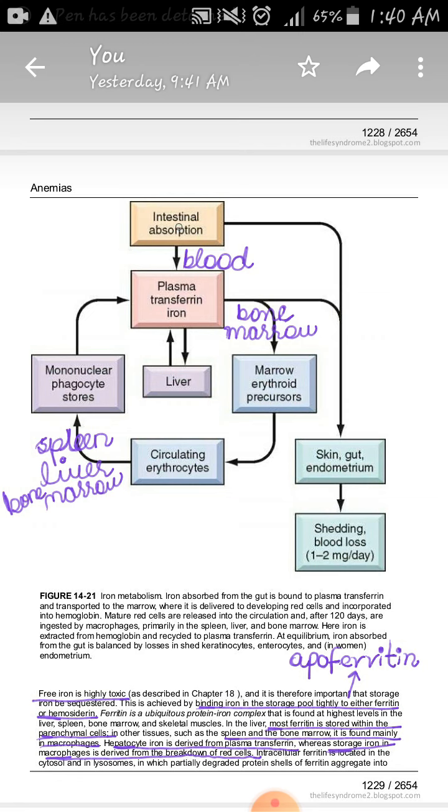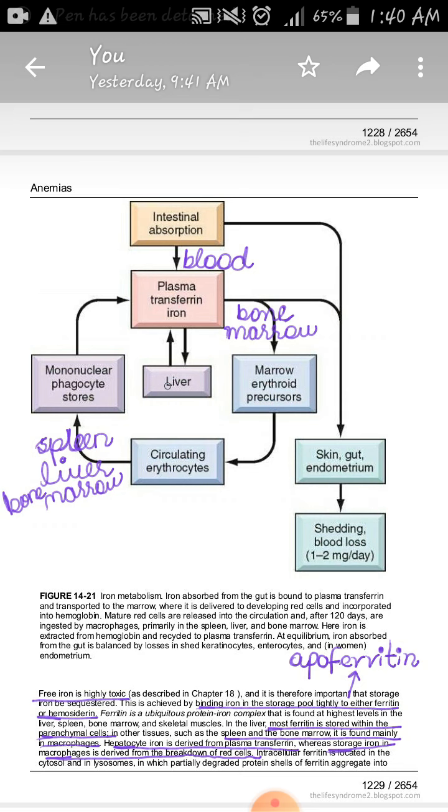Iron is coming from food and it is absorbed from the intestine. After absorption from the duodenal cells of the intestine, the iron enters the blood. Iron is a very toxic molecule and it should not be present in free form in the blood. So, in the blood, it binds with a protein called transferrin protein. This transferrin protein is coming from liver.